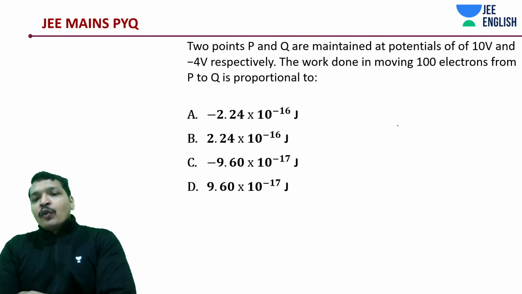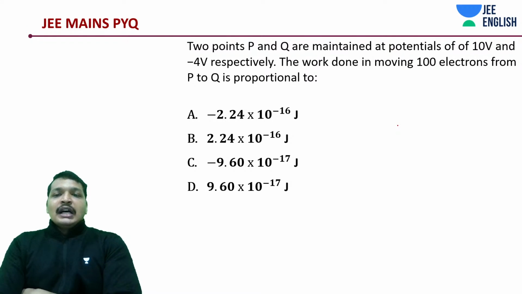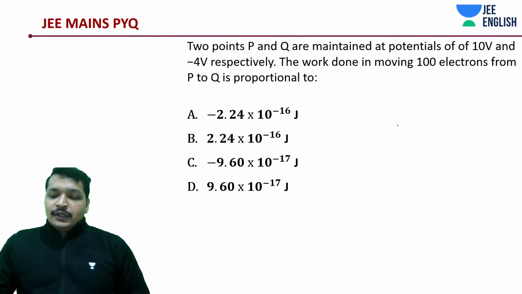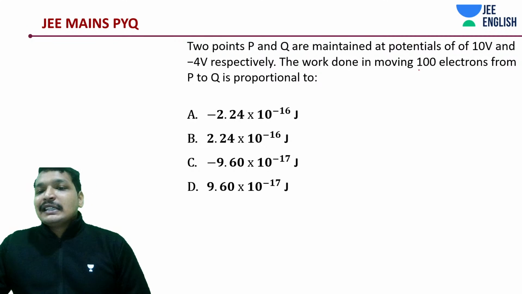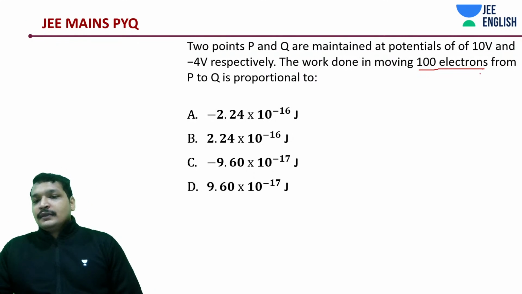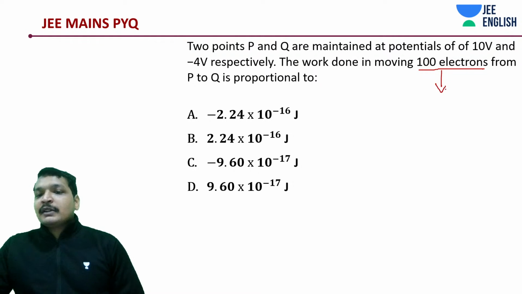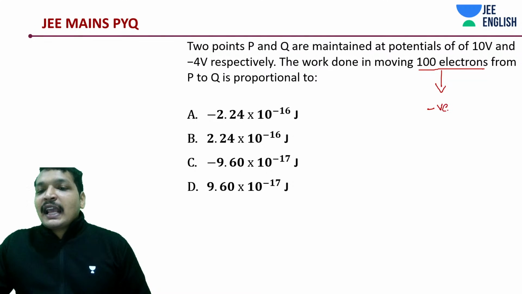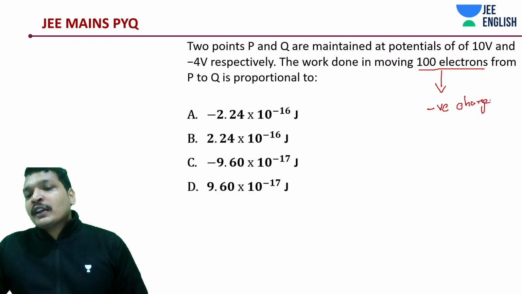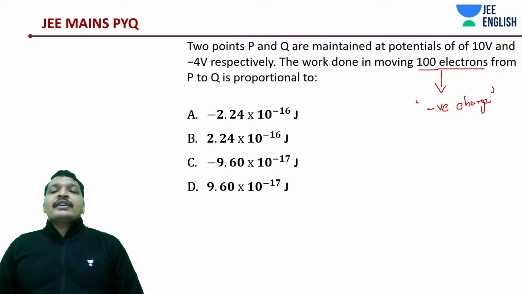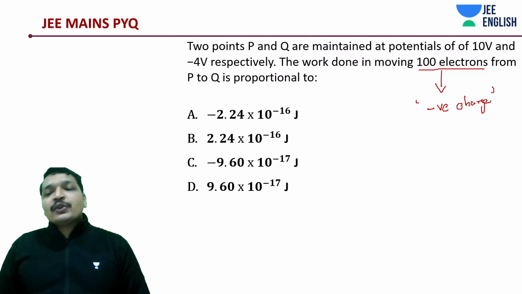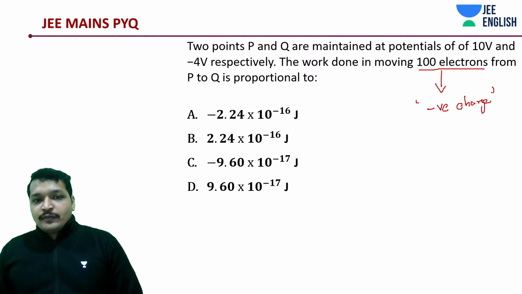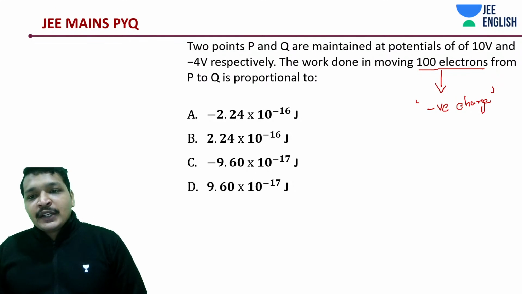The work done in moving 100 electrons, be careful, from P to Q. Here lies the twist. It's 100 electrons. Of course, this is a JEE Mains problem, it's not going to be a total cakewalk. But here lies the twist. What is it? It's a negative charge, and you're moving it from P to Q.